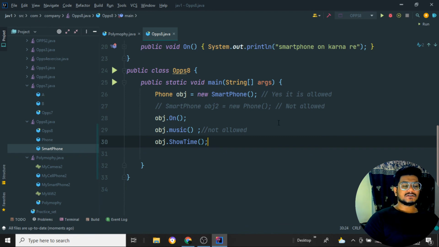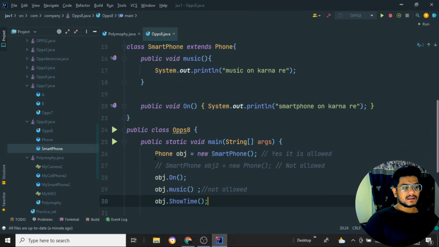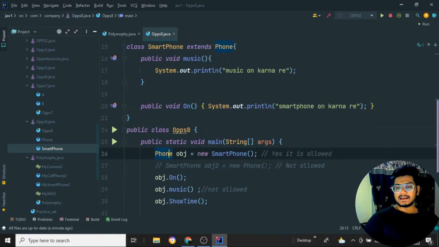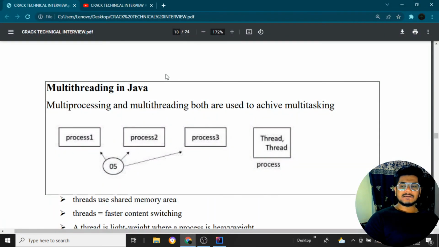They might ask, suppose there are two classes, a parent class and a child class. Can I use this syntax, or can I use this syntax? You need to tell that the particular parent class should come first and the child class should come second. Just remember this one thing. So now all these things come inside interfaces as well as polymorphism and encapsulation.